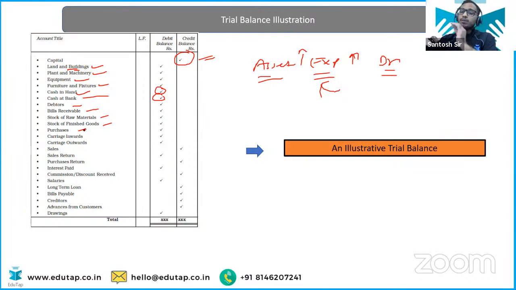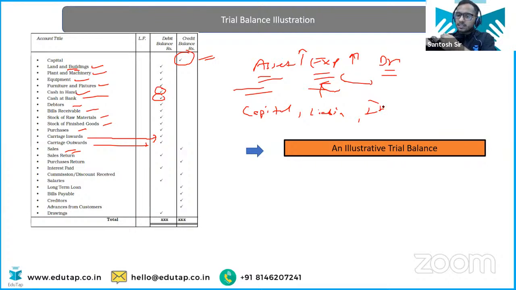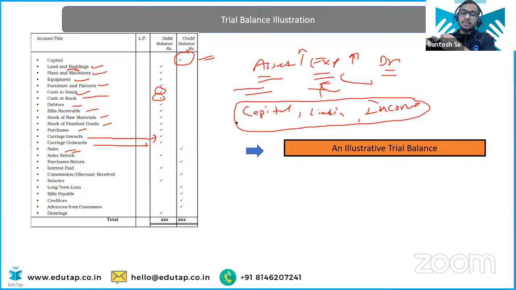Now, purchases was the expense. So we know expenses are debited. Now, carriage inwards. Again, expense. Carriage outward, expense, debit. Sale. Now, apart from these two, what do we have? Capital, liability, you can say, and the income. So for these 3 categories, whenever they increase, we credit it.